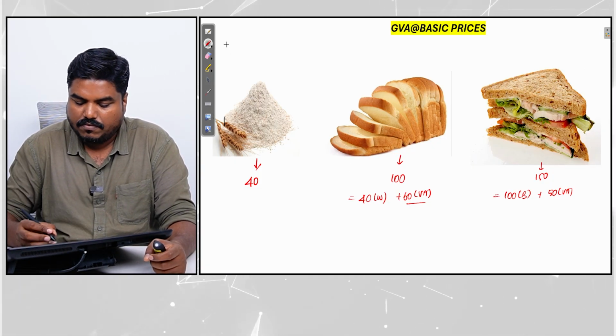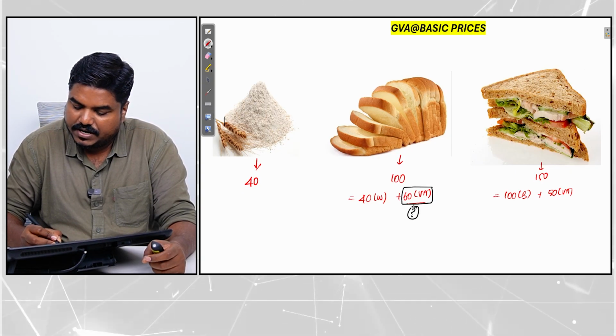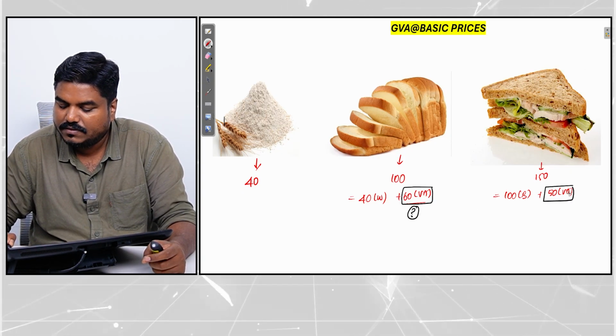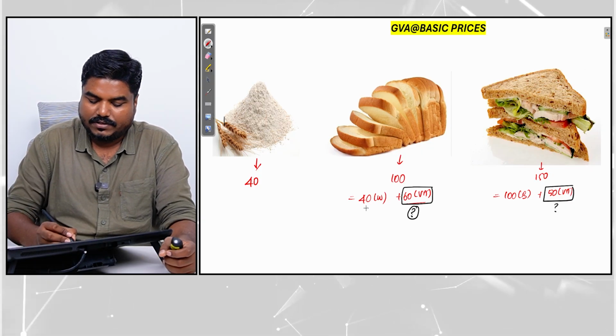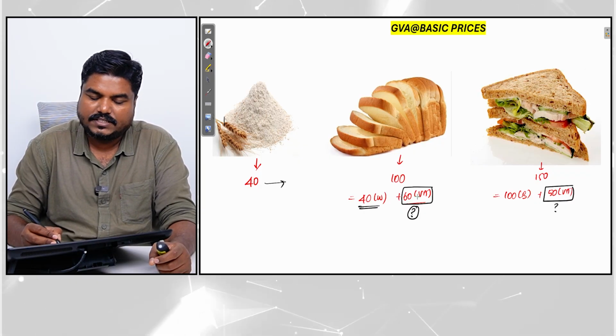Right. Now, how was this 60 rupees of value addition arrived at? So let's take it that 40 rupees of wheat has been purchased. Then how is the 60 rupees arrived at?